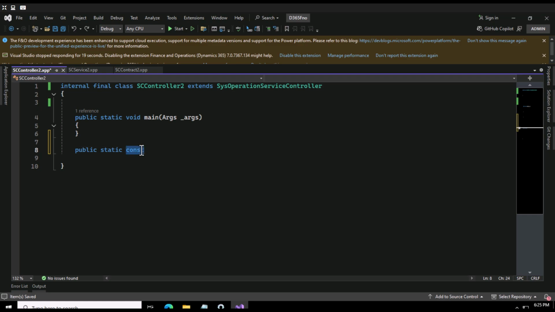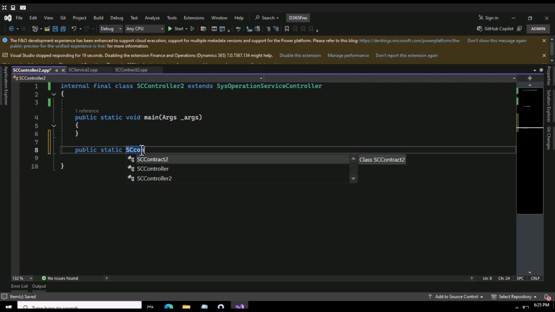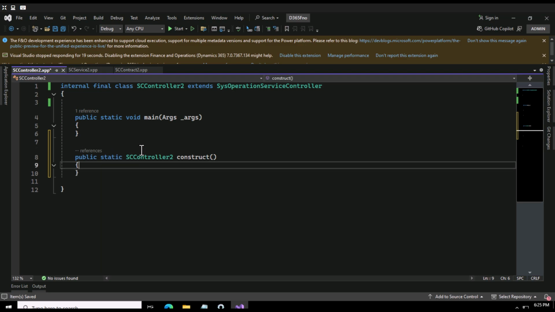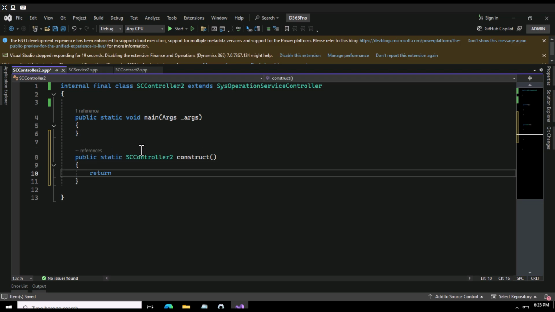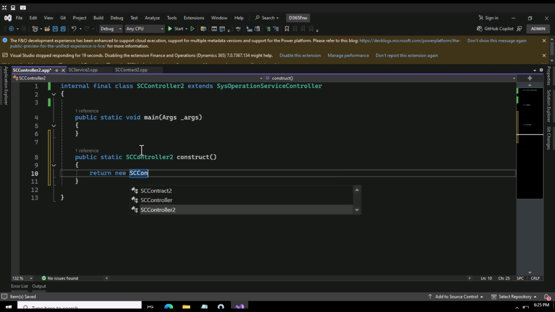Let me write it again, SC controller 2, and then I can say here construct from this, and I'm going to return this. I can say return new SC controller 2.